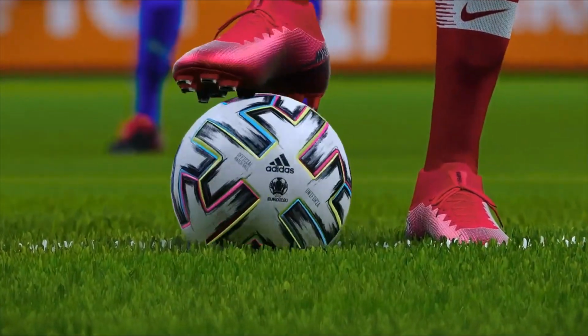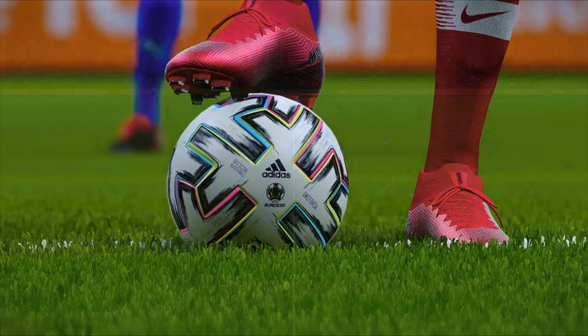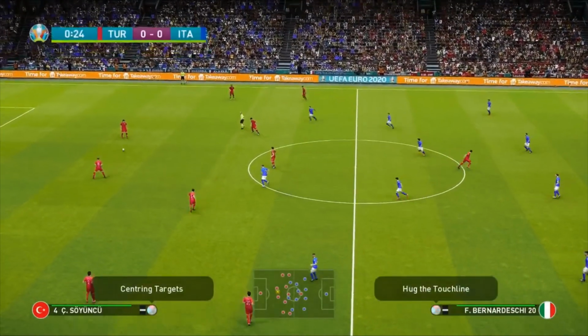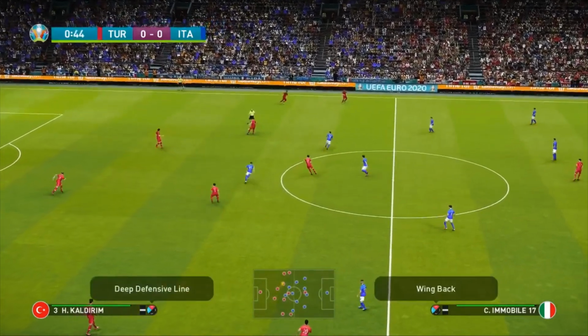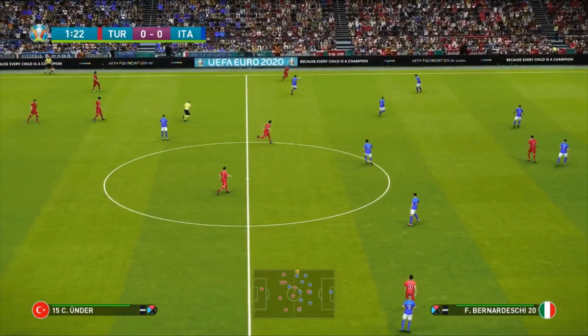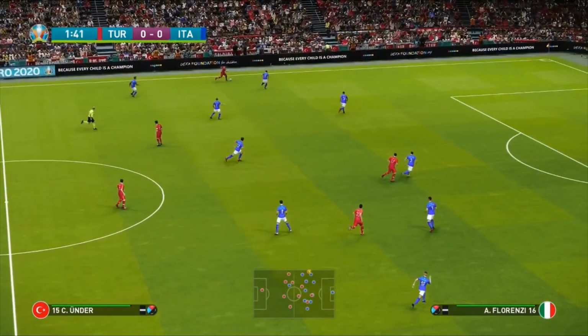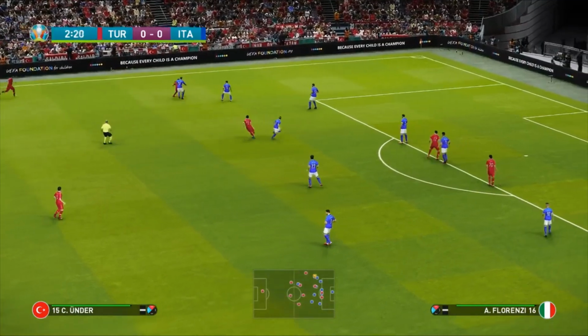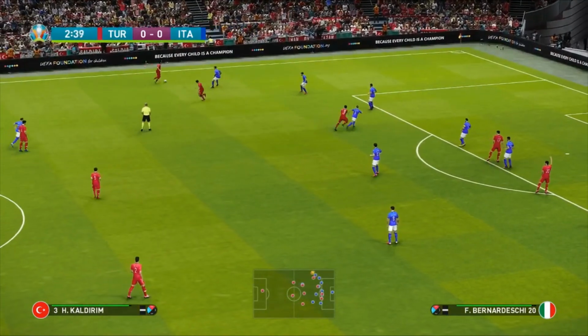Without further ado, though, here we are. Game number 1 of the tournament. It all starts here. It's Turkey versus Italy, and we begin this game. We've had a range of score predictions in the chat. It's going to be a feisty affair. These games are on 10 minutes a half, which is over half of the extra time that we had for the playoff games. It's going to be an interesting match for sure.